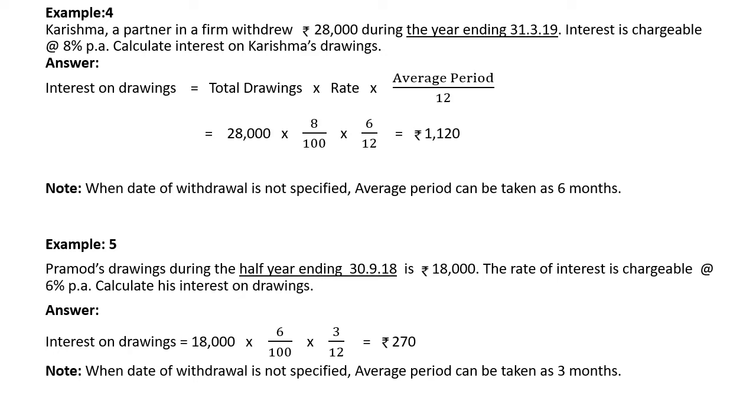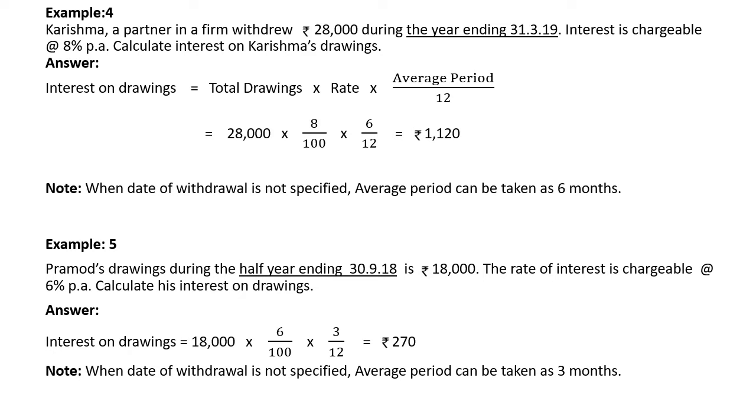Karishma, a partner in the firm, withdrew Rs 28,000 during the year ending 31/3/19. Interest is chargeable at 8% per annum. Calculate interest on Karishma's drawings. In this problem, no date of withdrawal is mentioned. So how to take the average period?